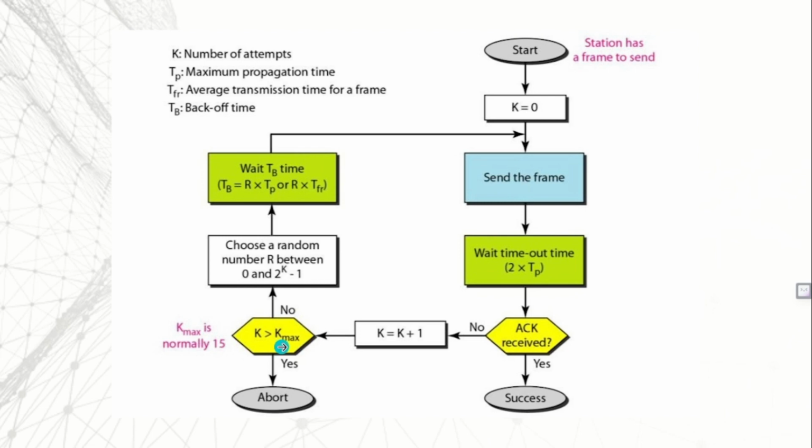So what's happening here is the sender is sending the frame and waiting for twice the transmission time of the frame. And if by that time an acknowledgement is received, then the mission is a success. But if not, then they choose to wait for a random period of time and start the process again. Trying likewise, if even after 15 trials the station doesn't receive a reply, then it decides to abort the mission. Now, there's this limitation in case of Pure ALOHA, that each data frame occupies twice or more of its transmission time to successfully transmit the data.